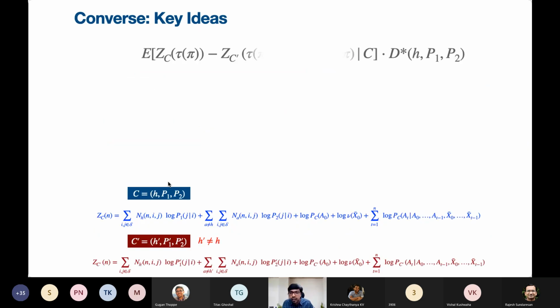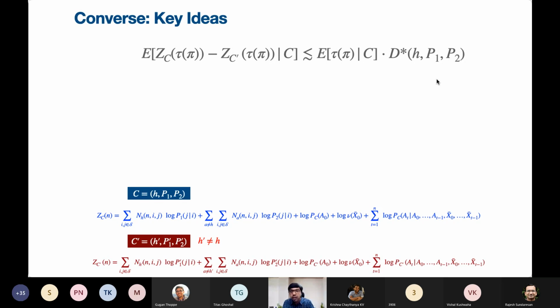Okay, so now what are the ideas? With these log likelihood ratios, if we take any policy pi, and if we look at the expected value of the log likelihood ratio between any two different configurations, so we don't know what the true configuration is, keeping C as a reference configuration and C prime as an alternative configuration, if we were to write down the log likelihood ratio between these two processes up to a certain stopping time of a policy, then it turns out that this can be upper bounded as shown here.